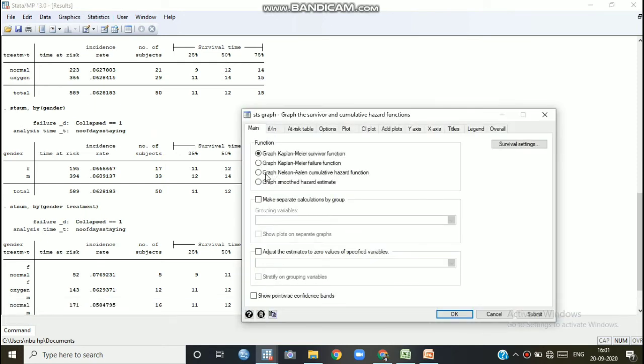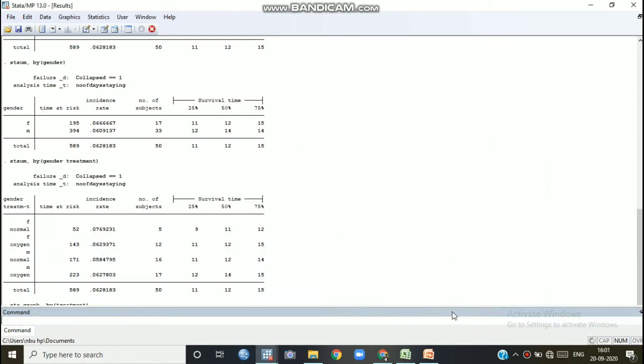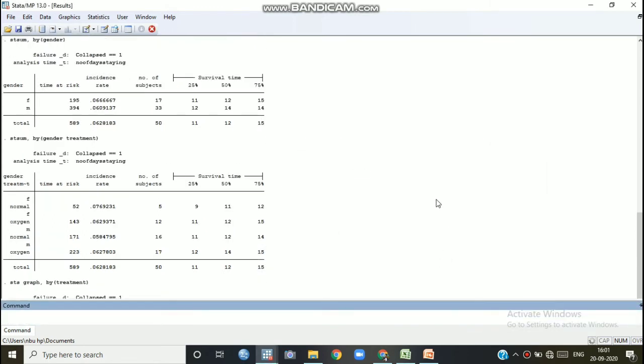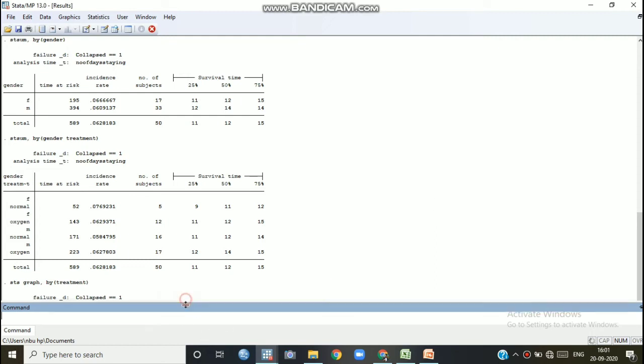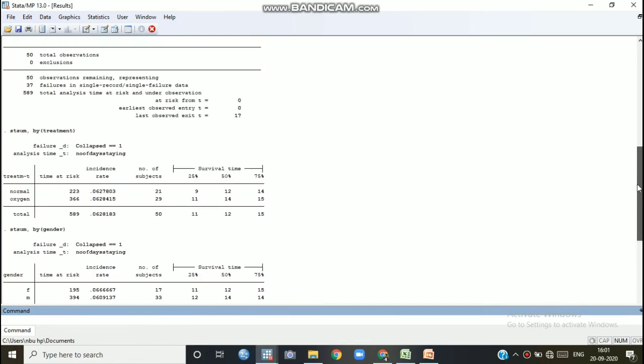Now again we have to make separate calculations by group, group wise. Suppose this is treatment wise. It will take a little bit of time to come. It's coming. Just wait.